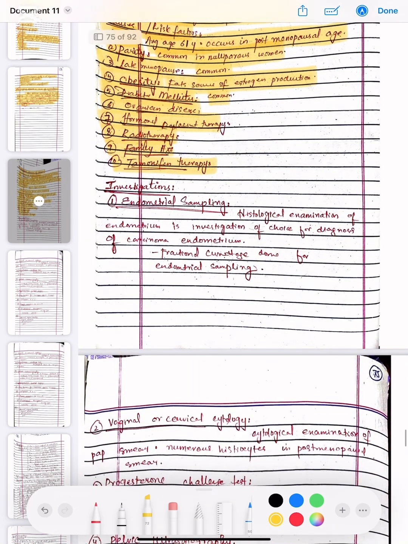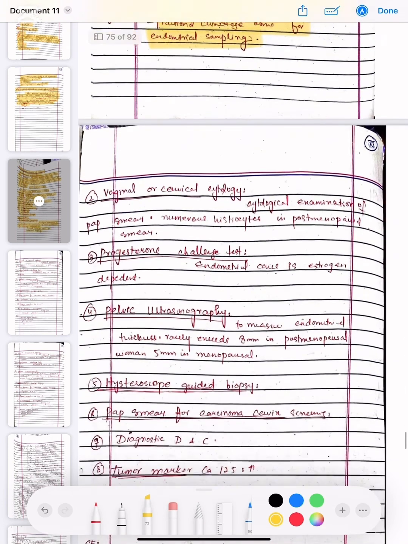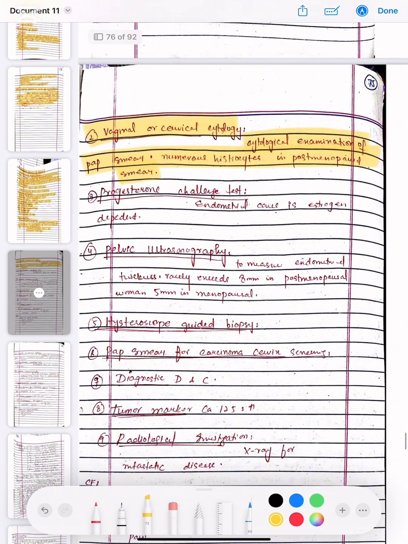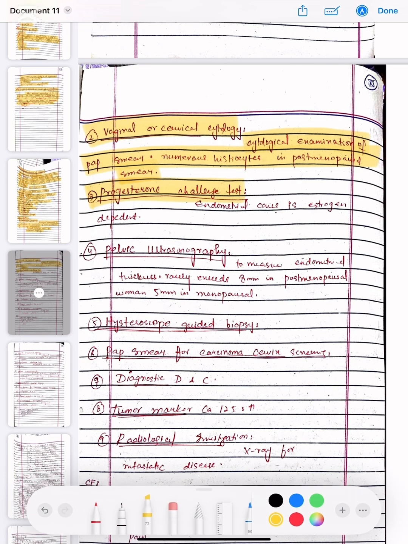Now the investigation options are endometrial sampling, that is histological examination of the endometrium, the investigation of choice for diagnosis of the carcinoma of endometrium, and fractional curettage is done for the endometrial sampling. Then vaginal or cervical cytology is taken, cytological examination of the pap smear, with numerous histiocytes in postmenopausal smear. Then progesterone challenge test is done, as endometrial cancer is estrogen dependent. Pelvic ultrasonography is done, hysteroscope guided biopsy is done, pap smear for carcinoma of the cervix screening is done, and diagnostic D&C is done. Tumor markers are checked, that is CA 125. These are the investigations.